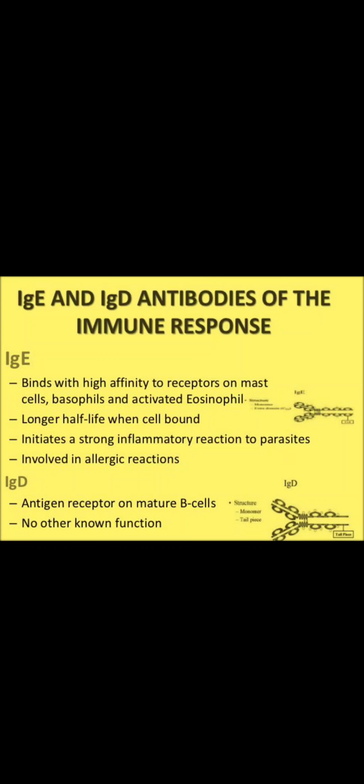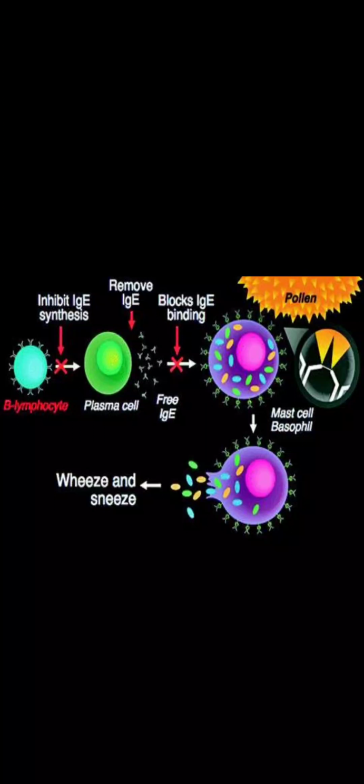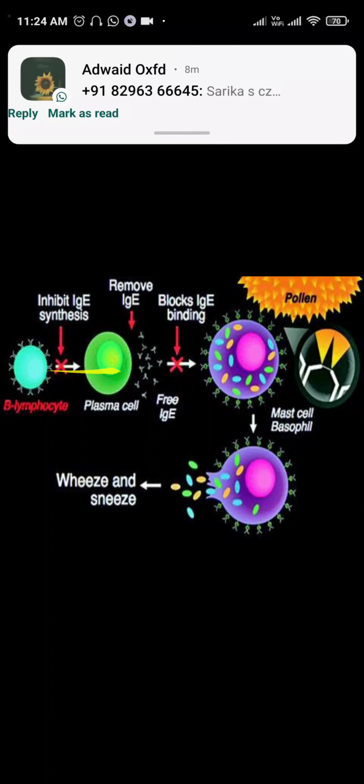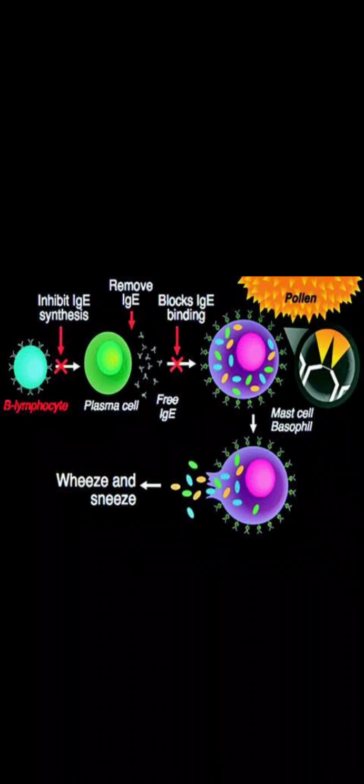It is a monomer. Now generally you know that B lymphocytes will give rise to plasma cells, and plasma cells will in turn produce the antibodies. Now which antibodies? It has to actually give rise to IgM and IgG when there is an antigen, but due to certain genetic variation, instead of IgG and IgM, IgE is produced.